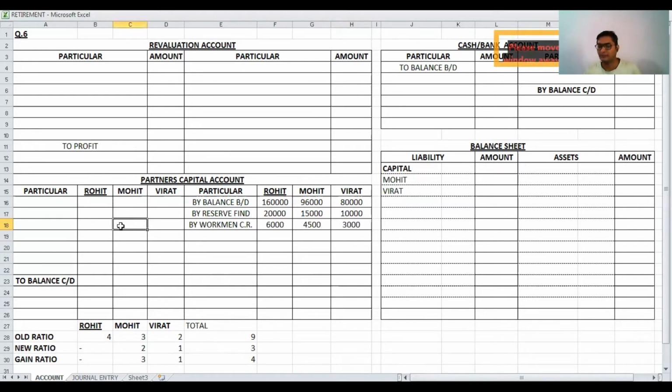Next one, partner's loan is given. Remember one thing: if any partner retires, then such partner's loan is credited to the partner's capital. Here, partner's loan for Rohit and Mohit is given. Rohit retired, so Rohit's loan, 10,000, goes to the partners capital account. Mohit is not retired, so Mohit's loan, 16,000, stays in the balance sheet.